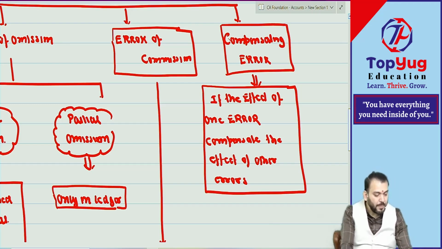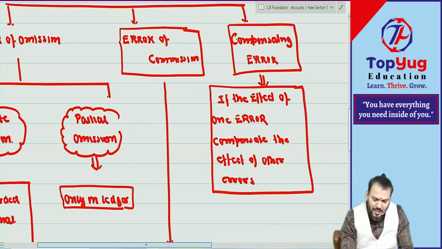Correct? This much you understood. So these are the types of error. I hope you have understood.